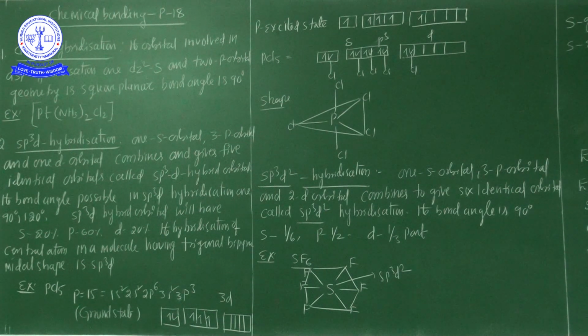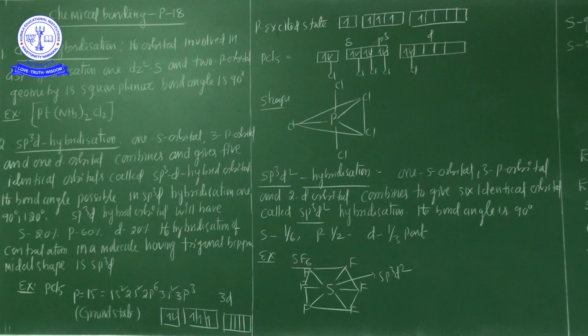Whenever a molecule is involved in sp3d hybridization, it shows two different types of bonds: axial bonds and equatorial bonds. Axial bonds show one kind of bond angle, and equatorial bonds show another. So there are two bond angles: number one, 90 degrees, and number two, 120 degrees.